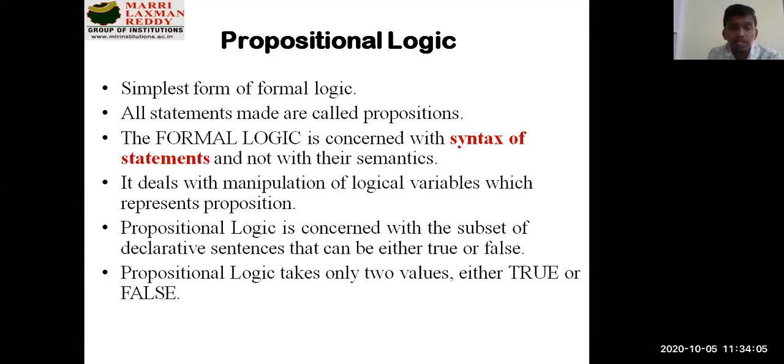The simplest form of logic is called propositional logic, because here you use symbols called connectives: the if statements, and symbolic forms like implication, negation, and, or, conjunction, disjunction. We have seen all these previously. That's why it is called the simplest form of formal logic.